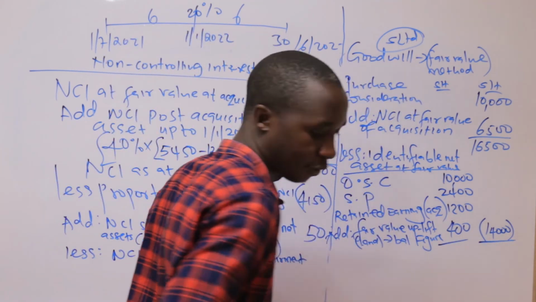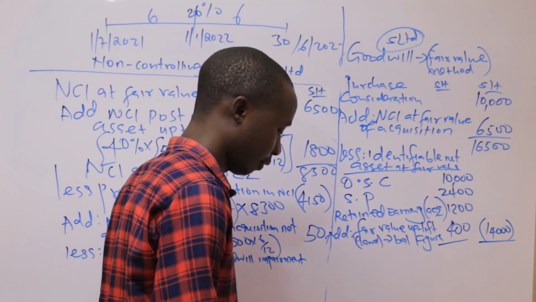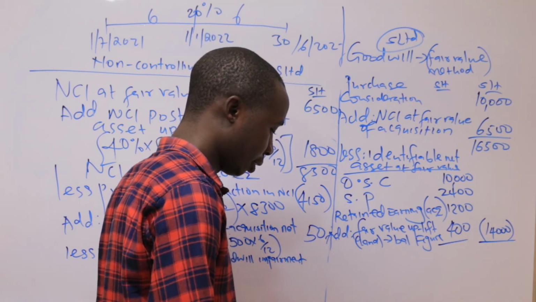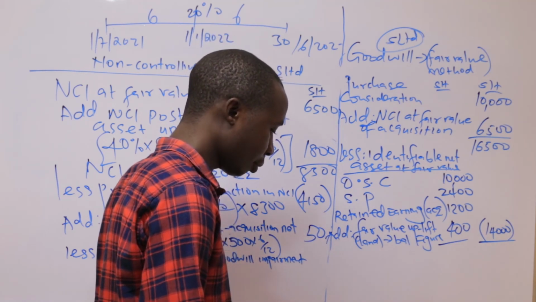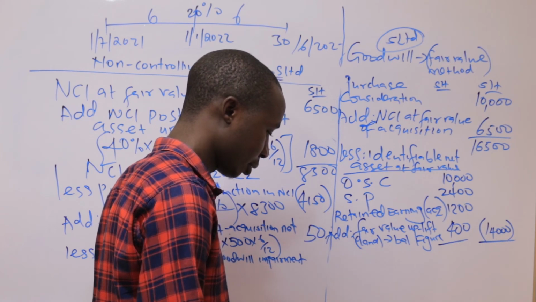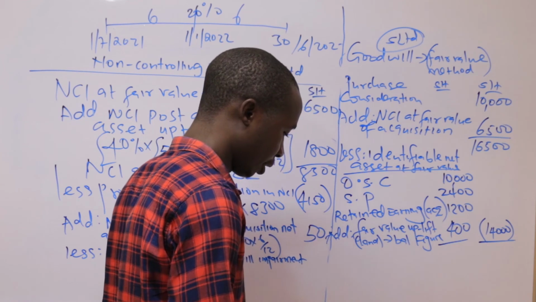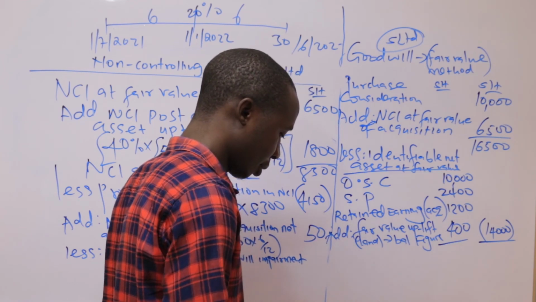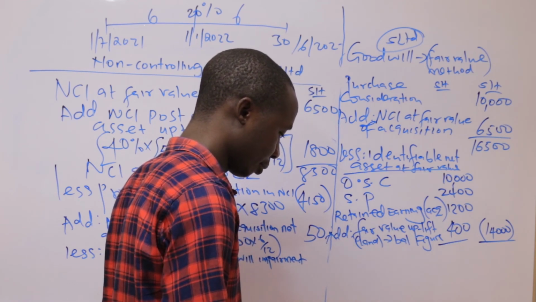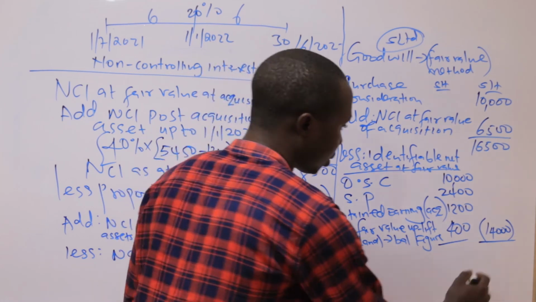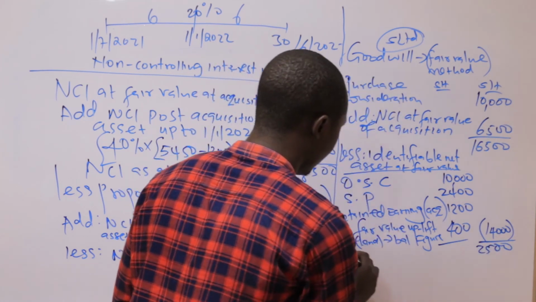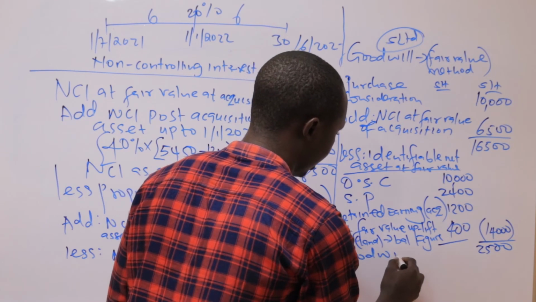So if I take 16,500 minus 14,000, I can get 2,500. So that is goodwill before impairment.